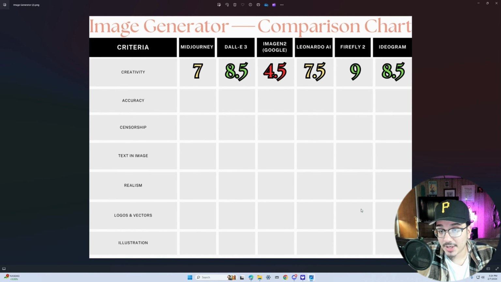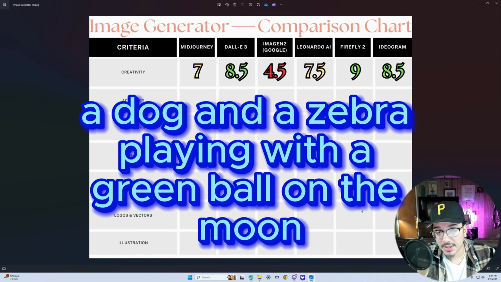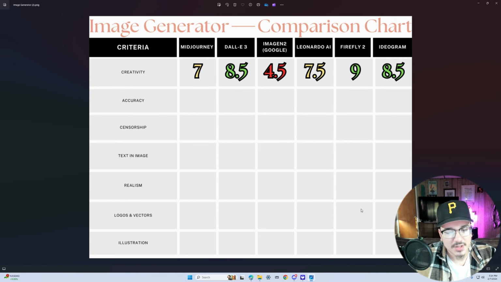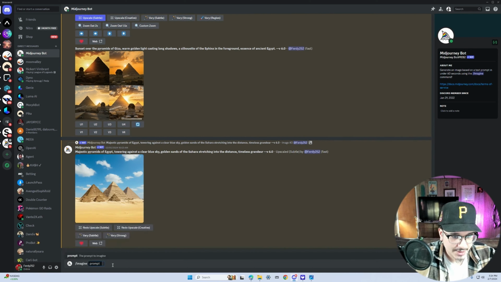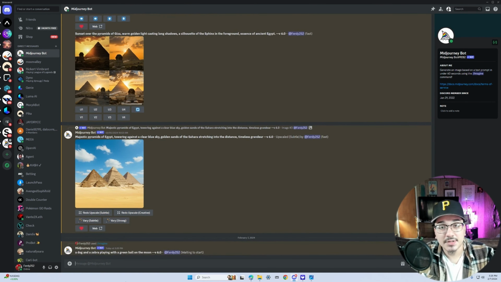And for the prompt that we're going to give it to test that is going to be a dog and a zebra playing with a green ball on the moon. Let's see what it gives us. First thing we're going to try it out on is Discord. We're going to hit slash imagine. And we're going to type in a dog and a zebra playing with a green ball on the moon. Let's see what it gives us.